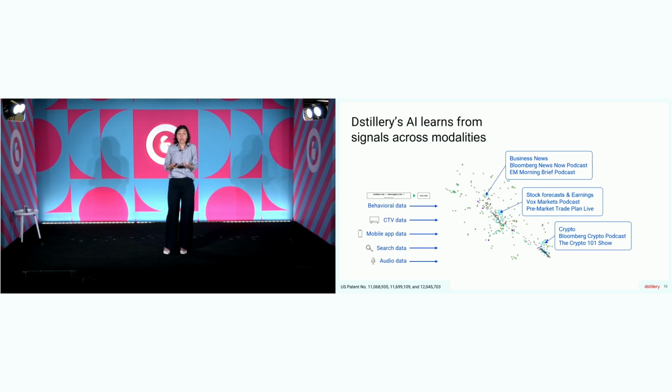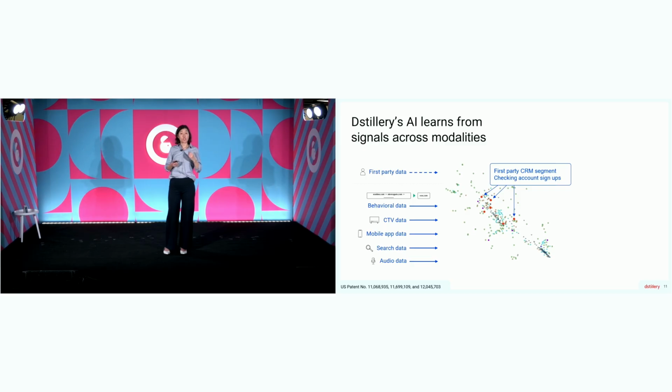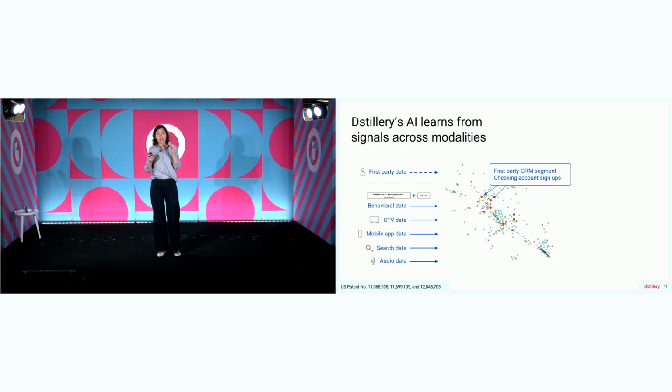So now we want to make it actionable, right? We want to be able to use this to build an audience for targeting for a campaign. So we bring in seed data. We bring in data that captures the target that the advertiser is trying to drive in that particular campaign. In this example here, it's first-party data. It's a CRM segment for checking account signups.